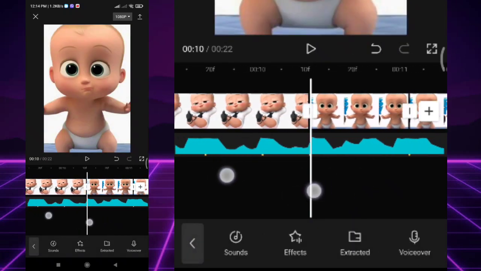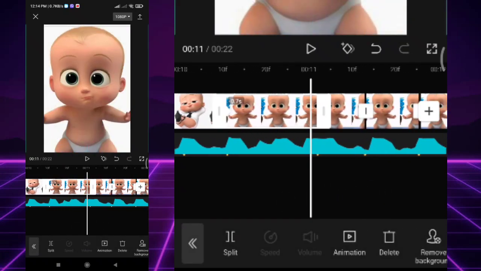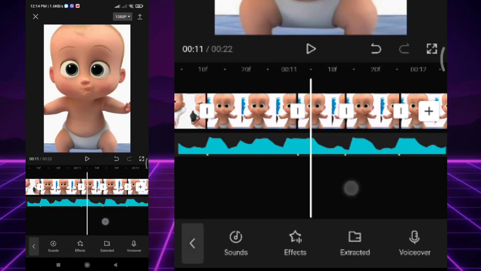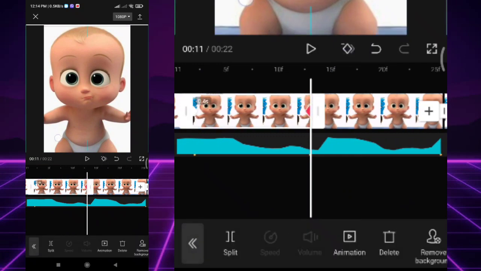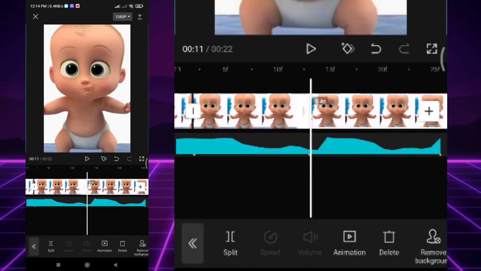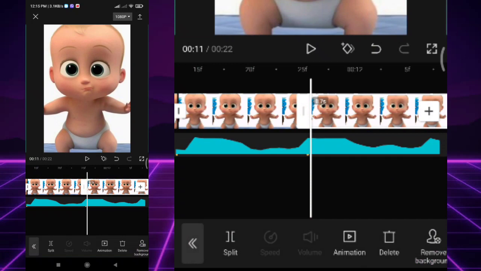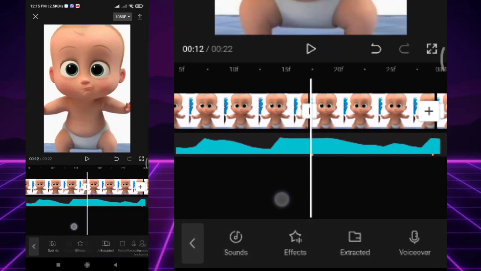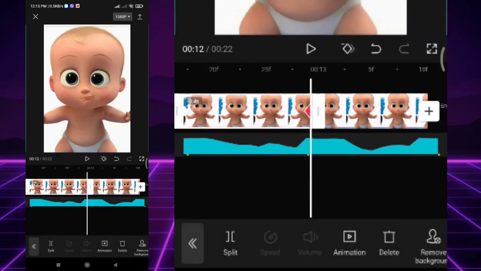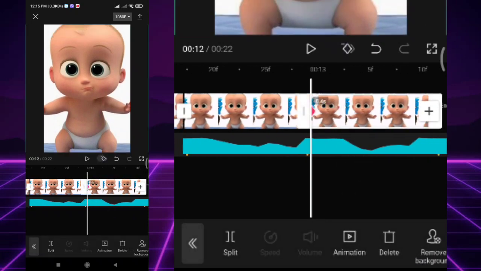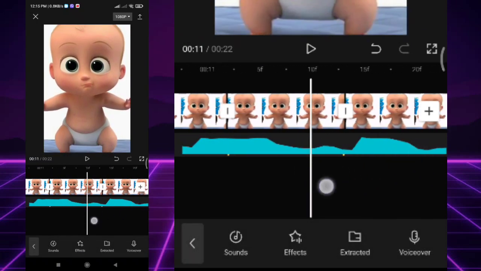Then after, add keyframe side by side and drag down and up. After that, add animation and click zoom 1.